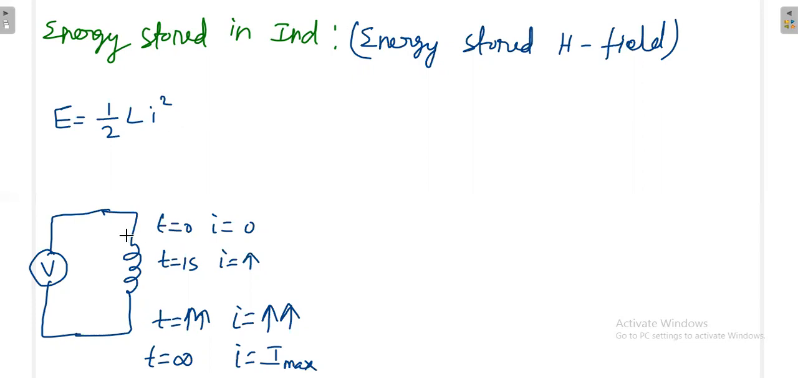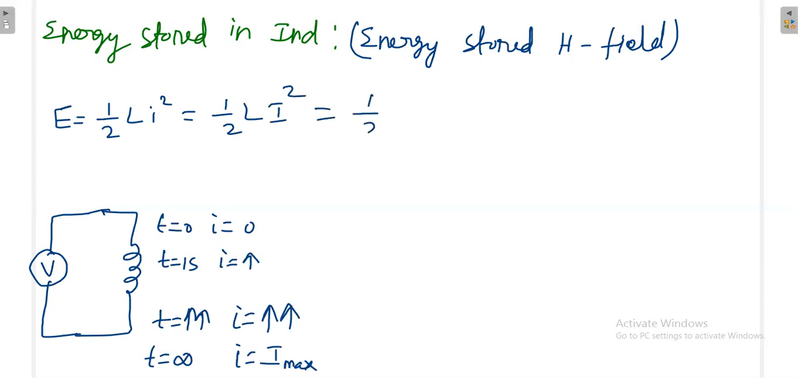Again, that energy you can use for any other purpose. Later you can disconnect the battery and connect this inductor with a resistance, and then energy will be transferred from the inductor to the resistance. That's how the energy stored in the inductor is used. But mostly we do not use inductors to store energy, and I will tell you why later. At this time, the energy in the inductor depends on the current, whereas in a capacitor, energy depends on the voltage. If the current is maximum after some time, we can write it as 1/2 L I square.